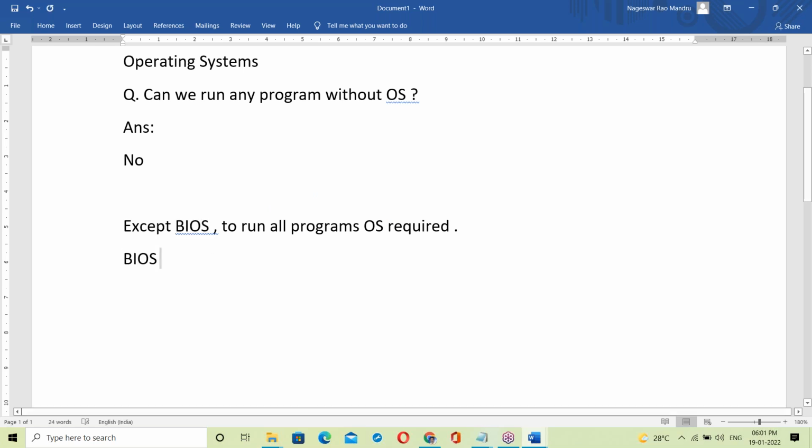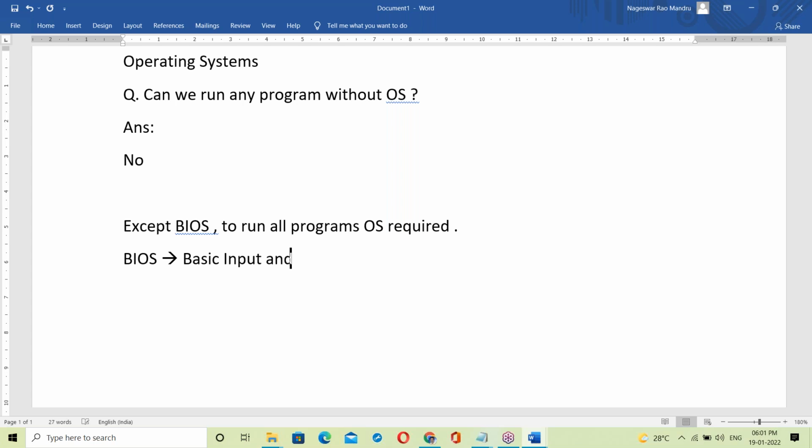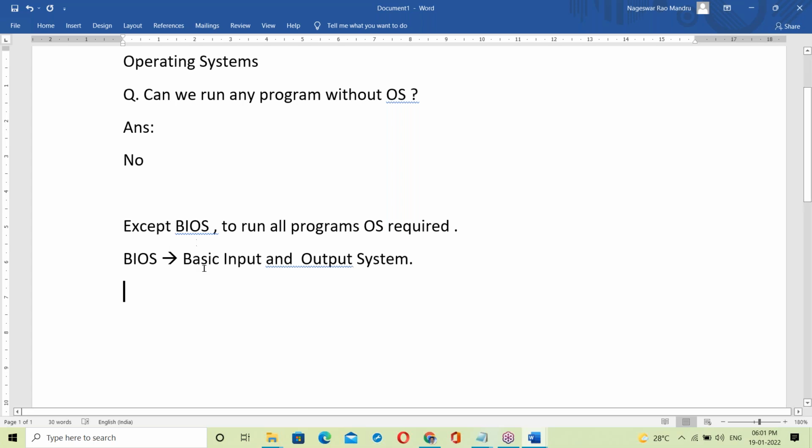What exactly is BIOS? BIOS stands for Basic Input and Output System. So what exactly is BIOS here?